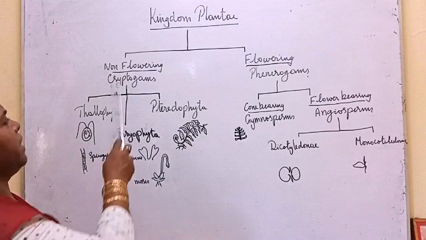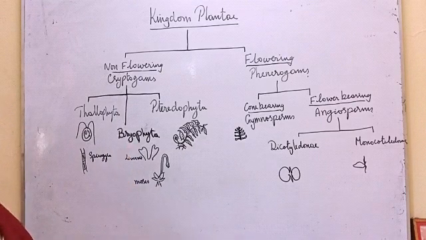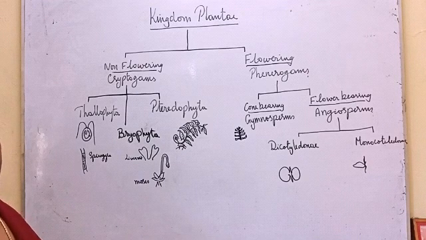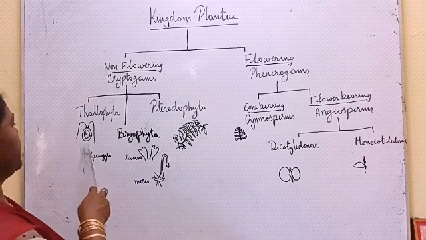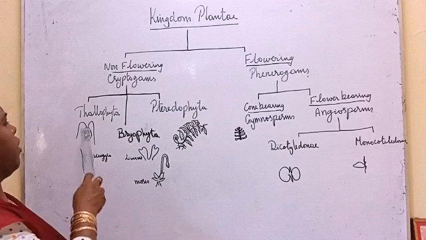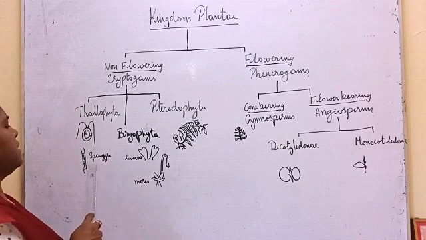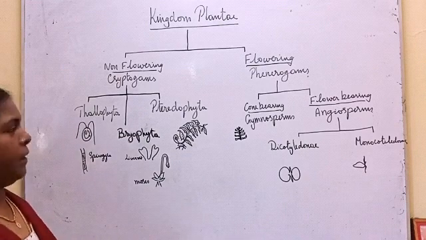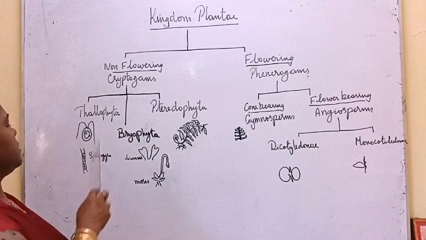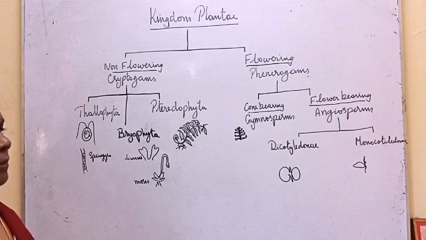Thallophytes are the cryptogams whose body cannot be differentiated into leaf, stem, root. For example, Chlamydomonas is an alga, and all the algae will come under Thallophyta. Spirogyra is also an alga. Chlamydomonas is unicellular, Spirogyra is multicellular.